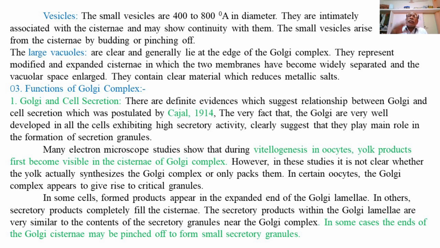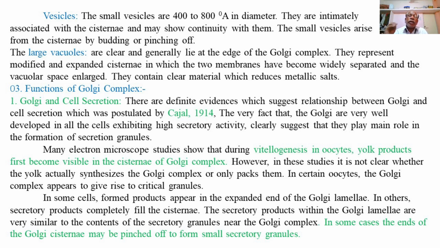These products are either synthesized by the Golgi complex itself or transferred from the endoplasmic reticulum into the Golgi complex, but are released to the exterior in the form of secretory granules.